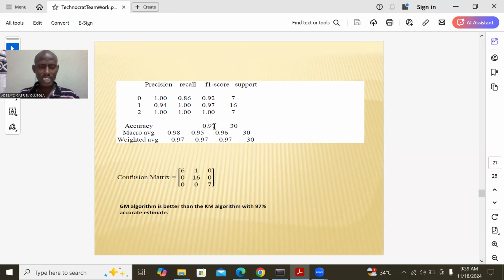GM gave us 0.97, it gave us 97% accuracy. So you can see that if we do not remove the outliers, we will not be able to get 0.97 accuracy. This is very okay. But assuming the outliers are there, we will not achieve 0.97 accuracy. So the code is available. We send you the link to the code on request.